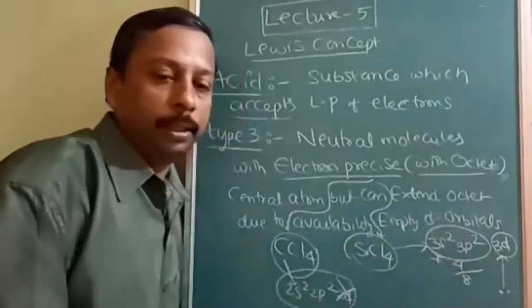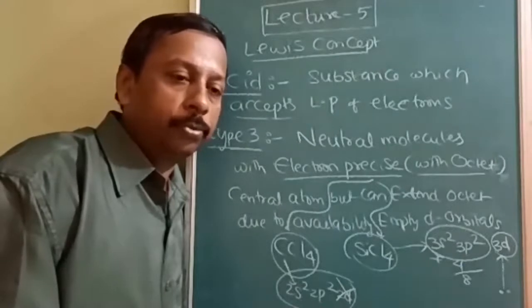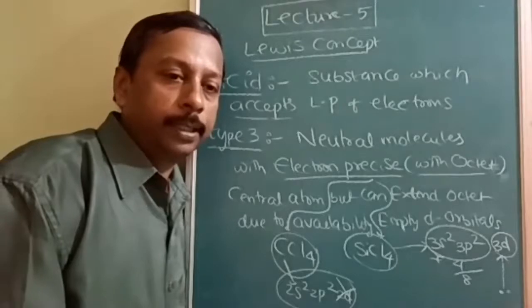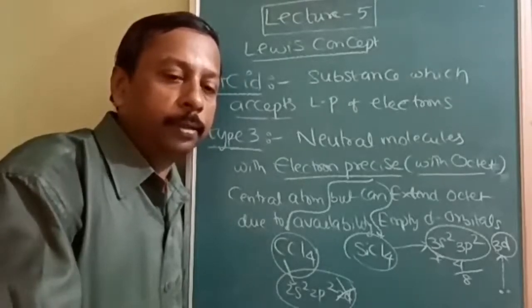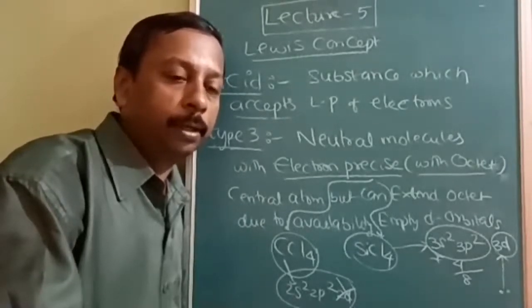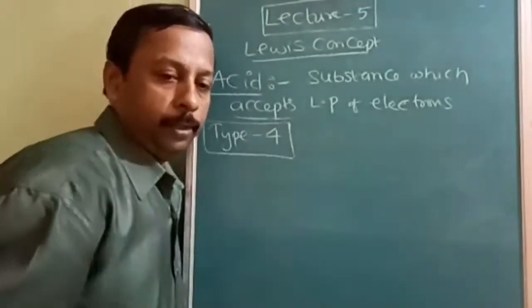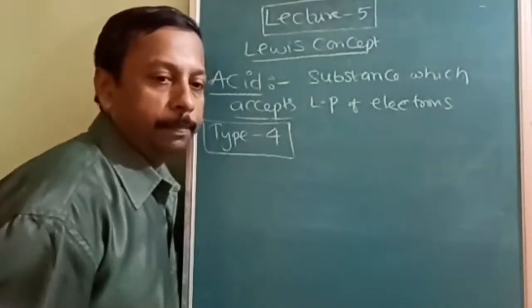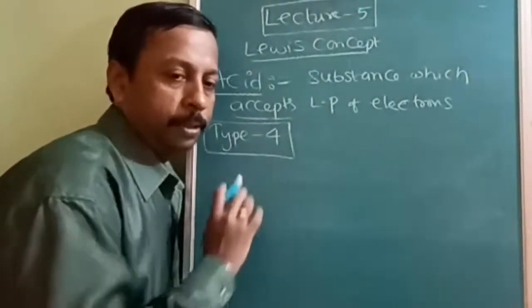Okay, SbCl4 is an acid due to the availability of d orbitals, which are used to locate the extra electron accepted. Okay, so make a note of this. The third type is most and most important. The first two types you will get everywhere, and the fourth type is more important than this. Now, the most difficult but most important type. Most of the Lewis acids are acids because of this reason only.